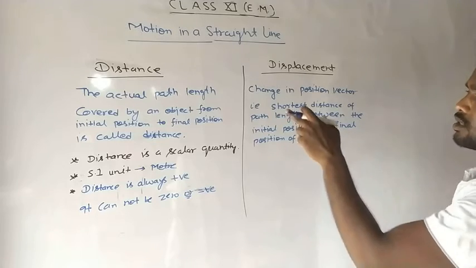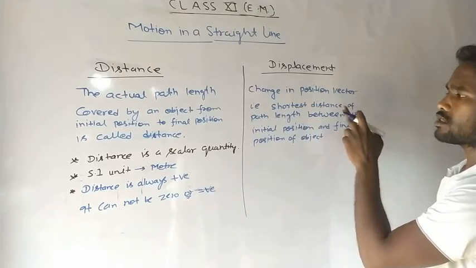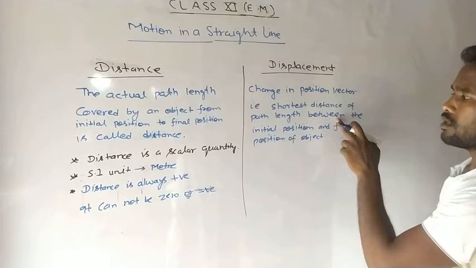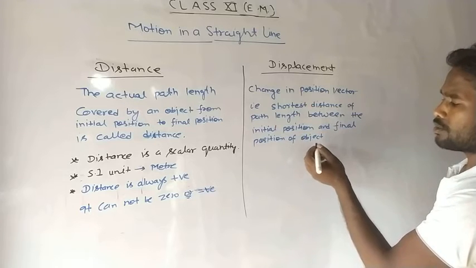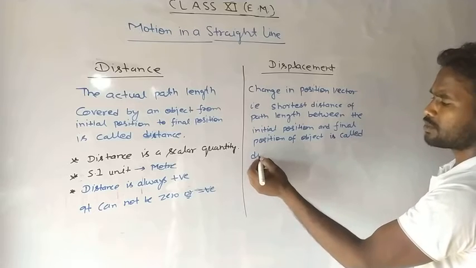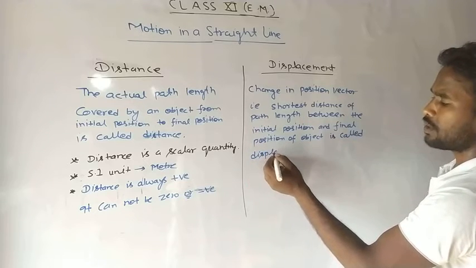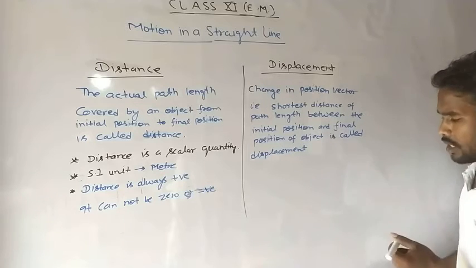I have told that change in position vector, that is shortest distance of path length between the initial position and final position of object is called displacement. Okay, displacement.